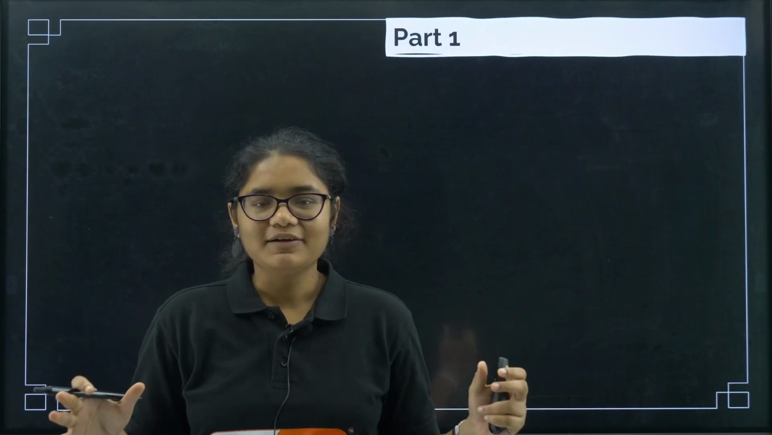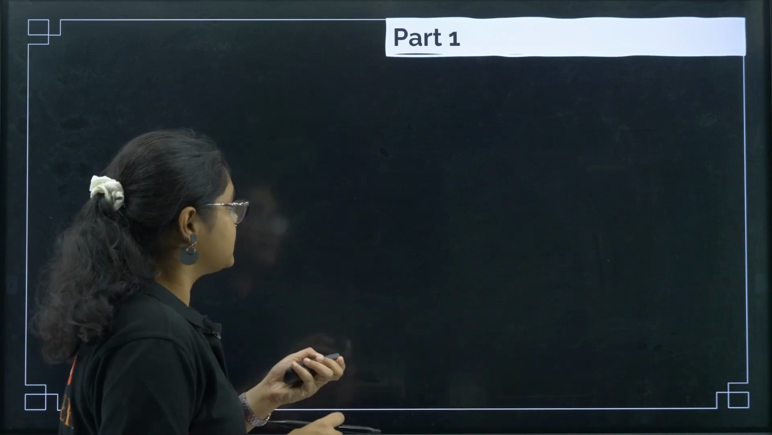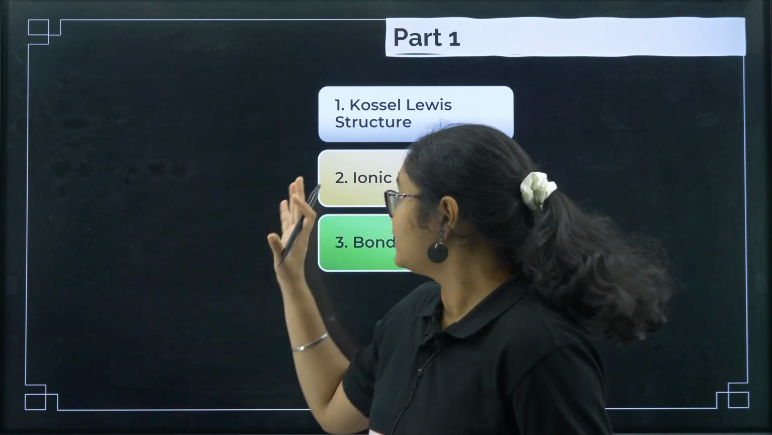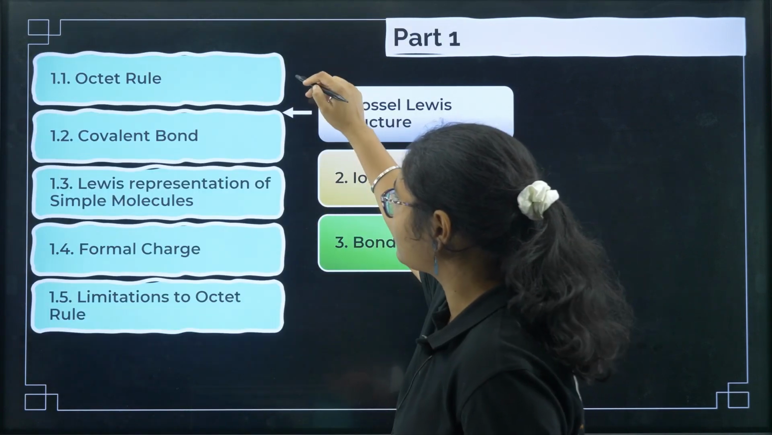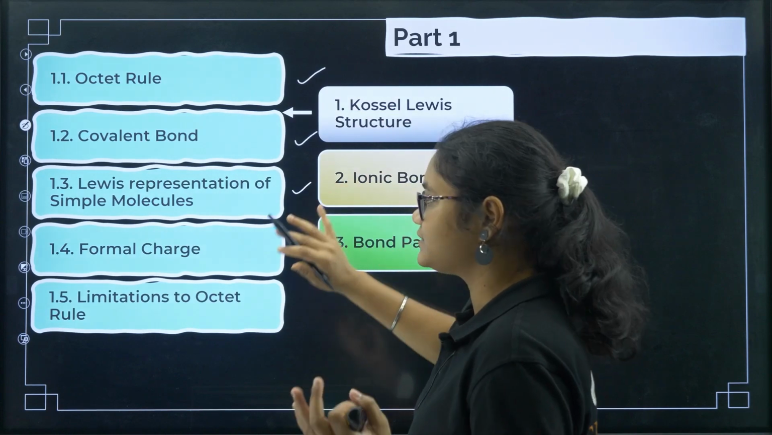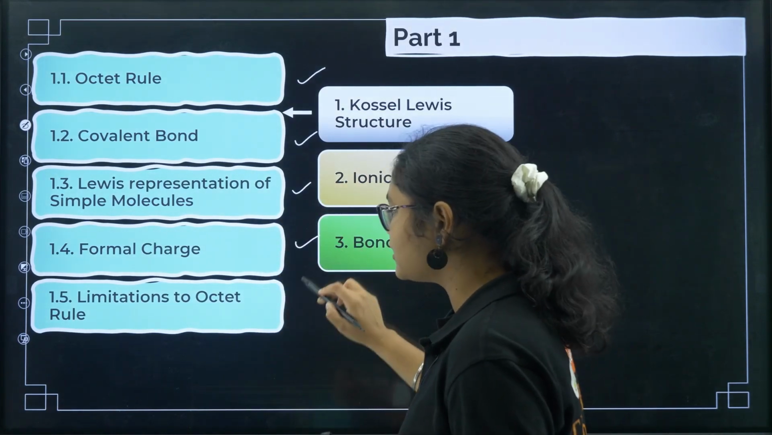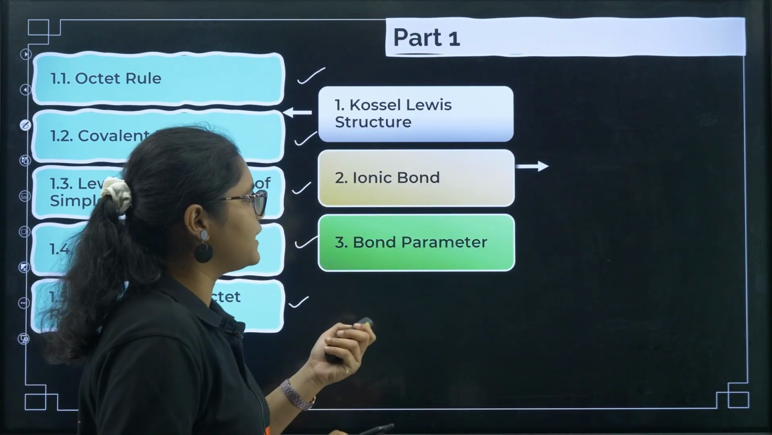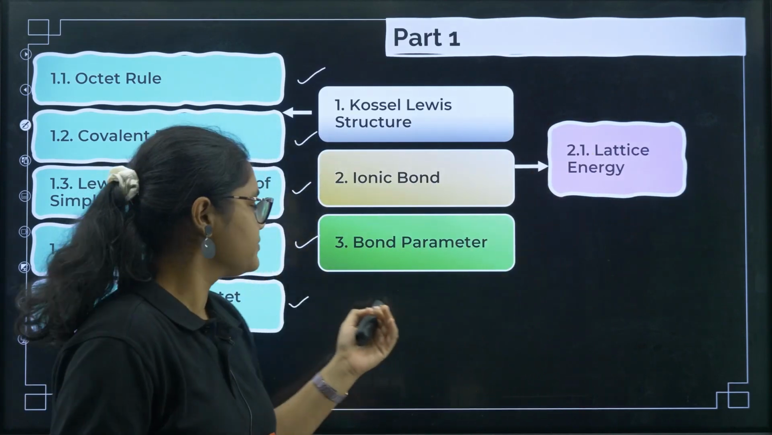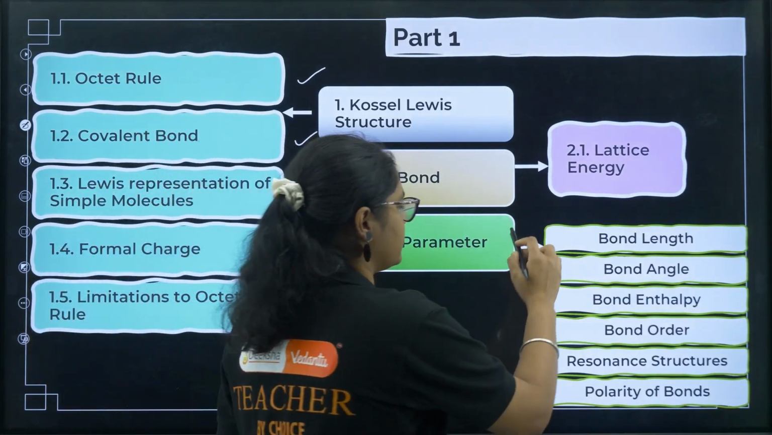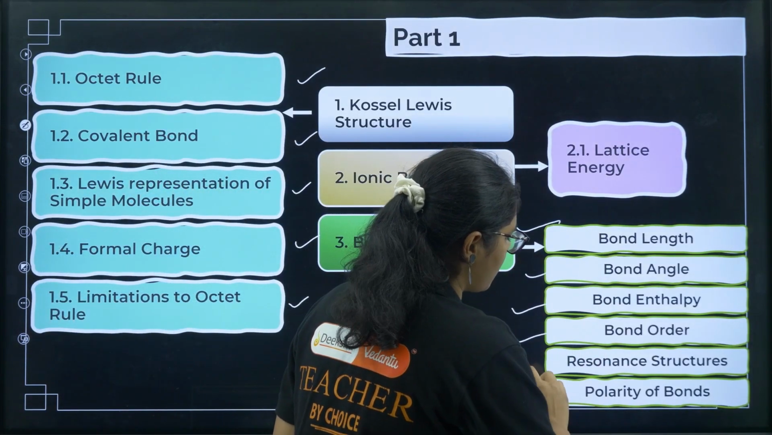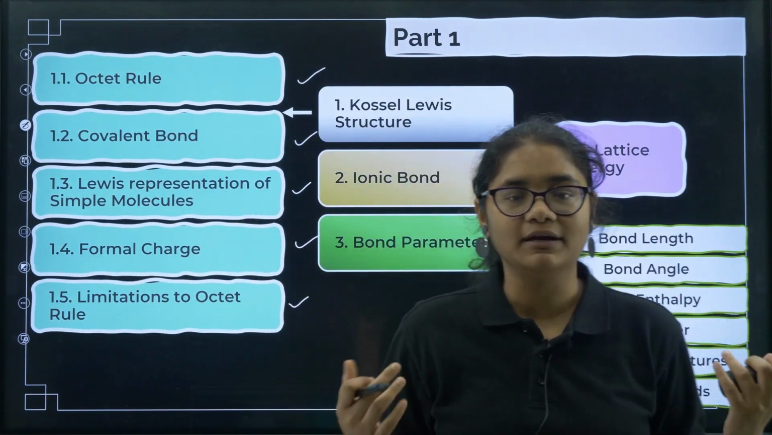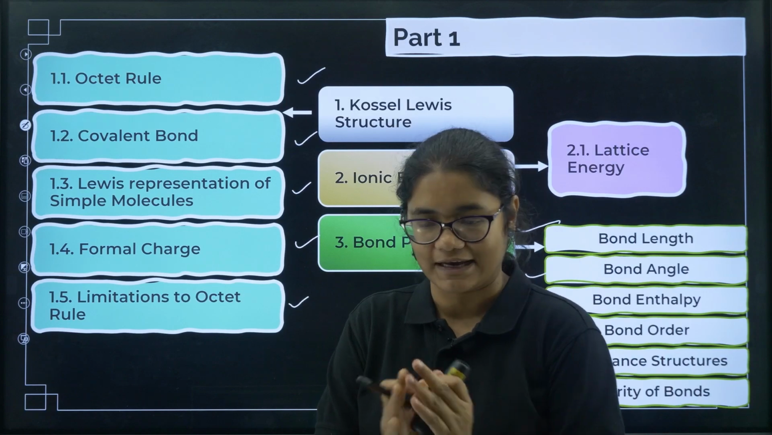So in part 1, that is in today's lecture, we are going to discuss Kossel-Lewis structure, ionic bond and bond parameters. In Kossel-Lewis structures we are going to discuss octet rule, covalent bond, Lewis representation of simple molecules, formal charge and limitations to octet rule. Next, in case of ionic bond we'll be discussing lattice energy, and in bond parameters we have bond length, bond angle, bond enthalpy, bond order, resonance structures and polarity of bonds. So many fundamental concepts we are going to discuss today, so please stay tuned for the complete class.